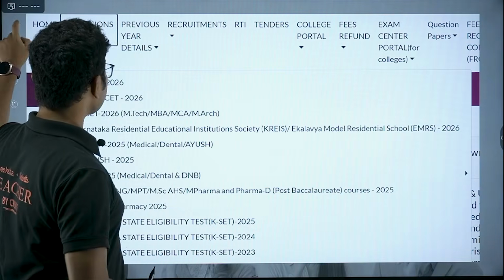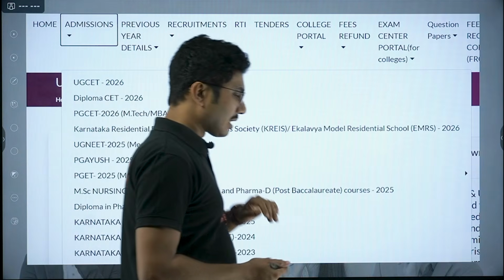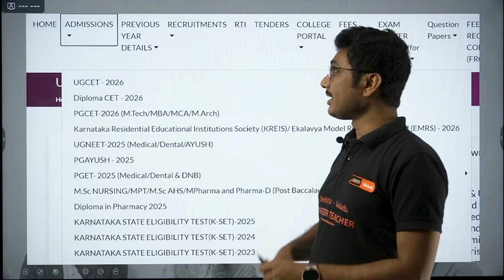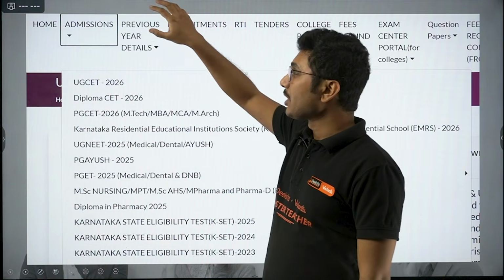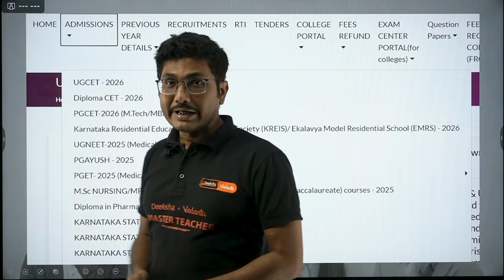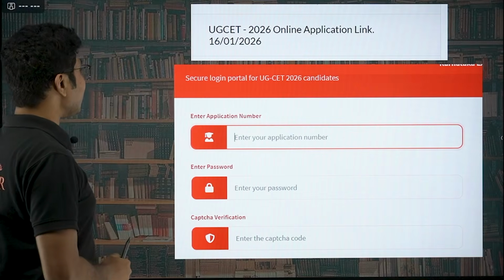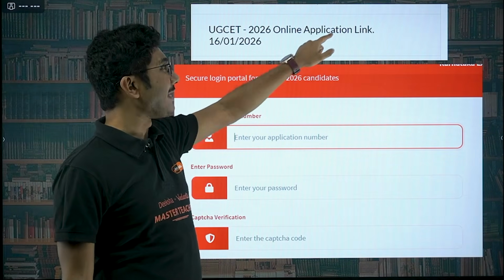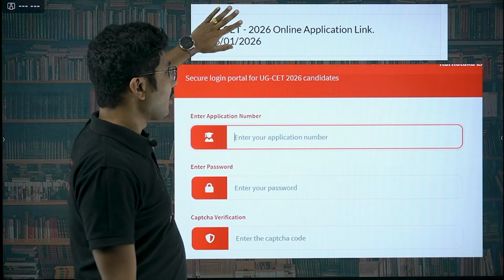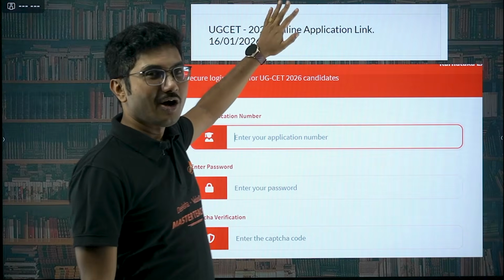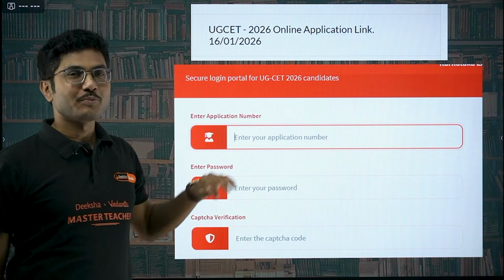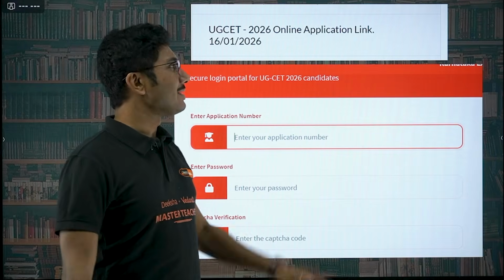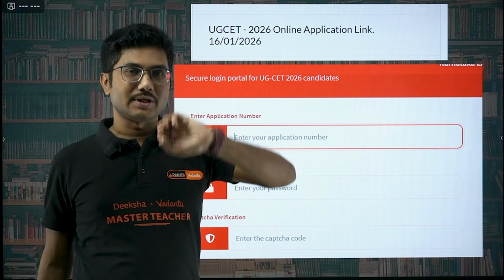So how to do that? First of all, you have to go to cetonline.karnataka.gov.in, and there you have to click on the admission section. Click on UGCET 2026, and once you click there, you have to select the UGCET 2026 online application link. Okay, so the online application link is not a new link. Obviously you are not applying again. The original application is closed. Now the only thing is that you can edit your application from this.